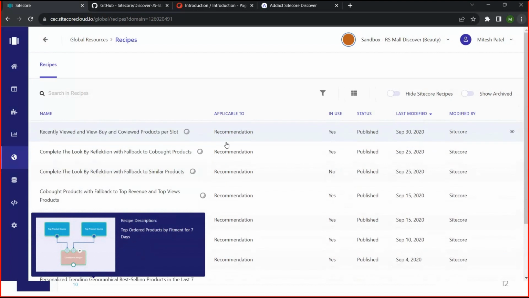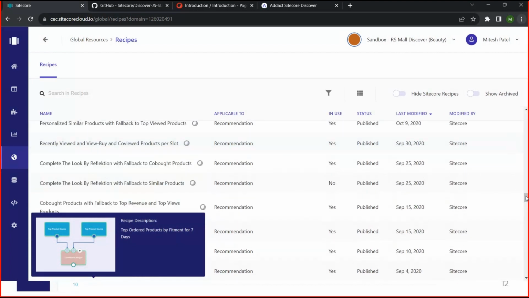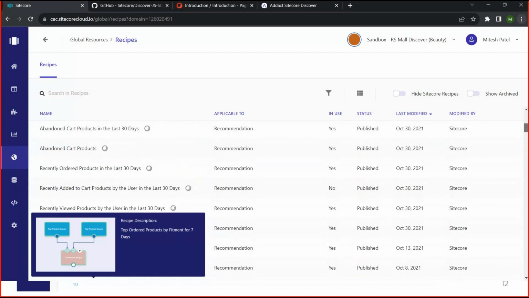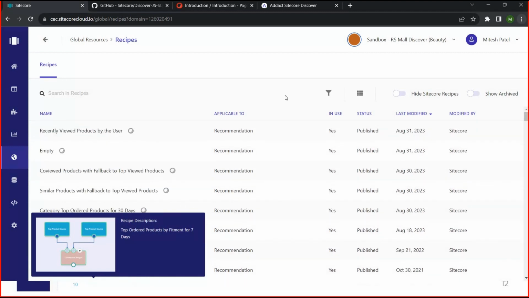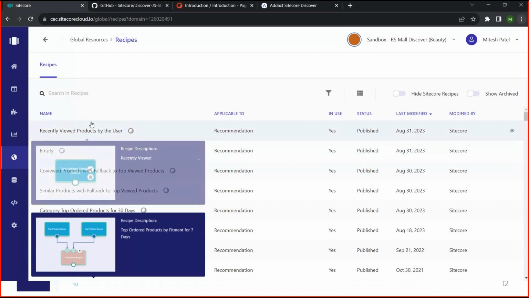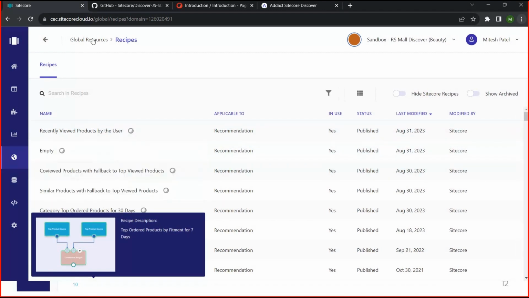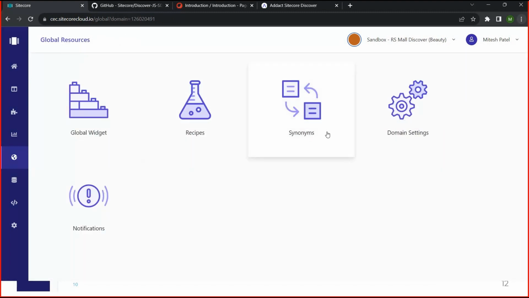We have to use the recipes, and apart from that, if you want to do customizations, if you have specific requirements, you can just use the recipe here. But in most cases, the existing recipes will cover it. I already created one website using the SDK provided by Sitecore Discover, and I have used inbuilt recipes, and it will cover most of the cases. And these are the recipes. Let me go back to the resource section.